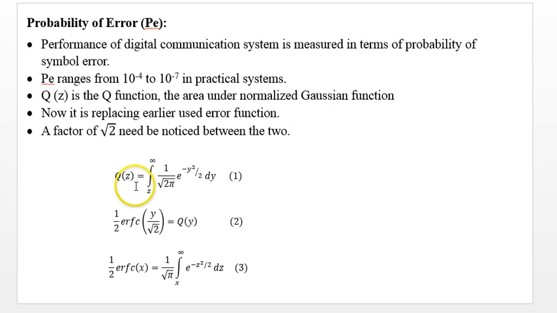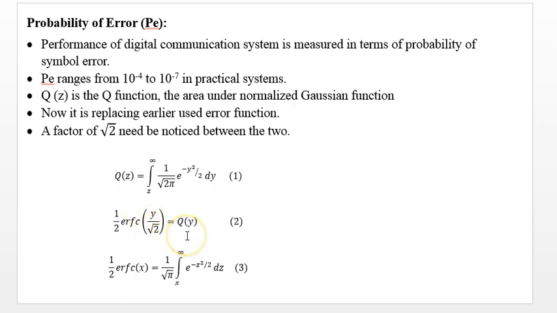The value for Q(z) is defined as the integral from z to infinity of 1 over root 2 pi, e to the power minus y square by 2, dy. And you notice here that half of the error function of y over root 2 is Q(y). Here the argument in the error function is y by root 2.